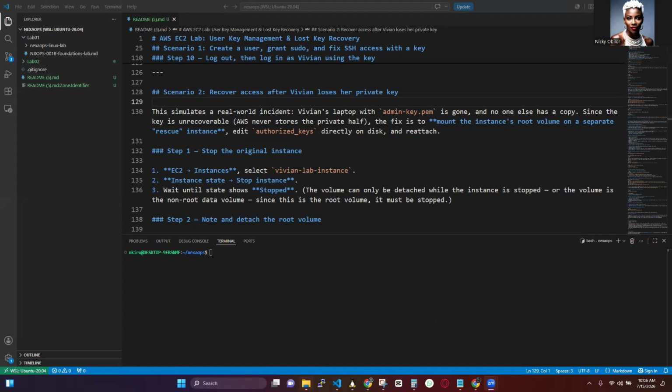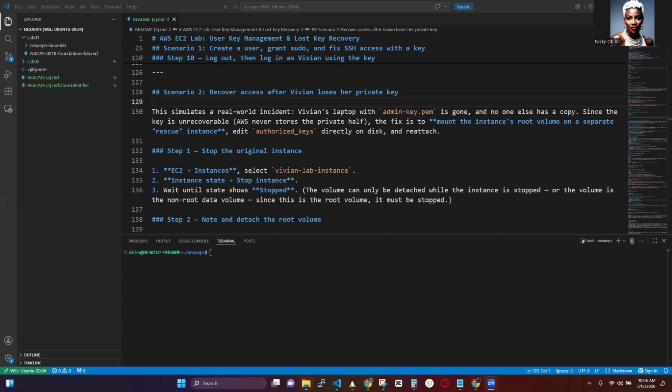So let's actually understand what happened. Earlier, remember scenario one, we were able to create the Vivian user on the server, and she was able to SSH using her private key. But now, her private key is lost permanently. Maybe her laptop was lost or the hard drive failed, but whatever, the main thing is that she cannot access the server because she doesn't have a private key. So how does she access this server? She can't just delete the server and spin up another one because there is data inside that server.